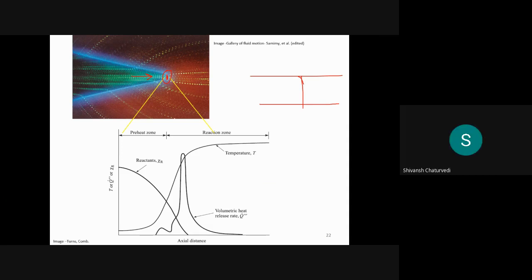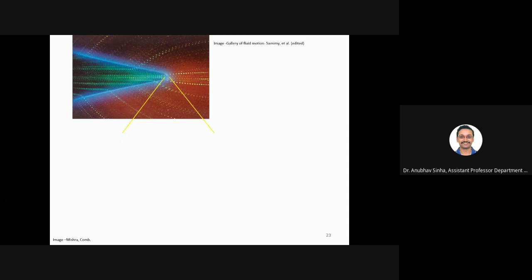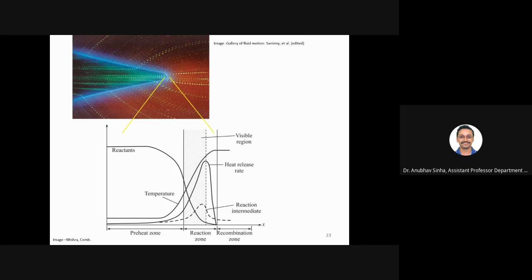Yes, sir. So if I take across the flame front, we'll see the same variation of reactant temperature and heat release that we have looked into in this case. The same sort of variation will be there because this is also a flame. Now I can also highlight different regions in a different way. So I can say reactants are there which are decreasing. Temperature is again smaller initially, then it increases suddenly, and heat release is shown in a different way.